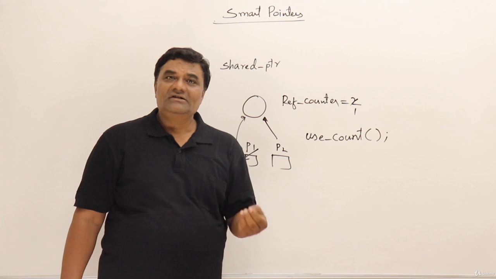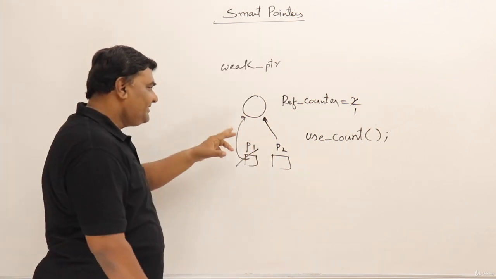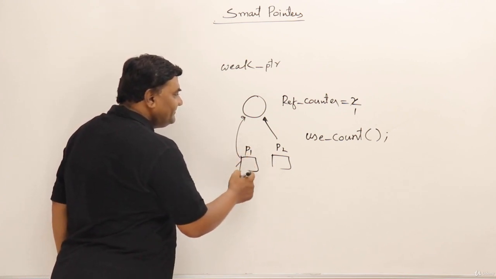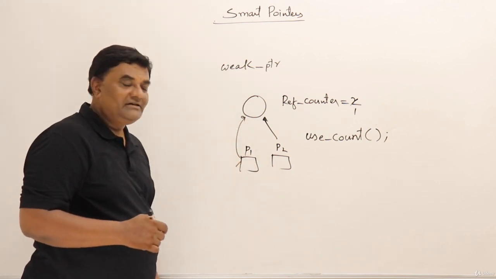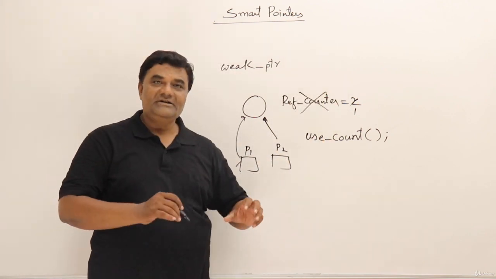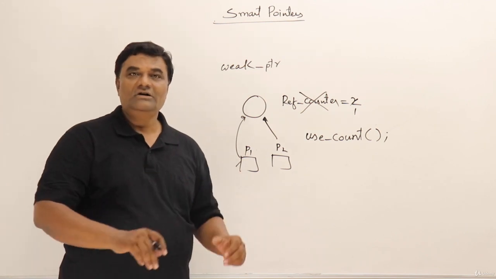The last one, with minor differences, is weak pointer. Weak pointer is also the same as shared pointer, where more than one pointer can point to the same thing, but it will not maintain a reference counter. So pointing will be there, but it is weak pointing. A pointer will not have a strong hold on the object.